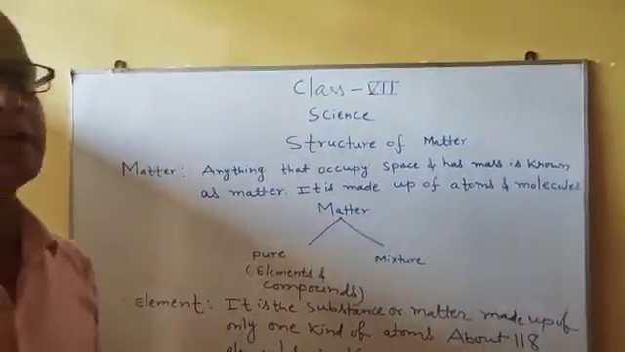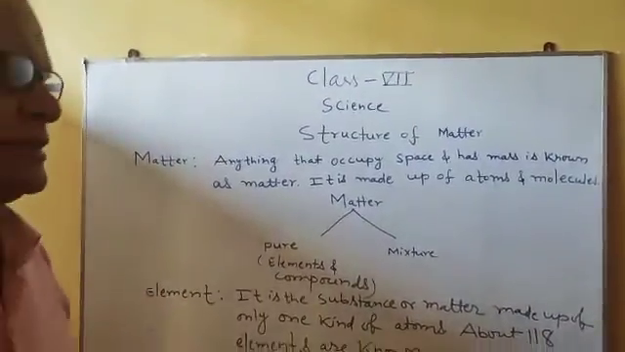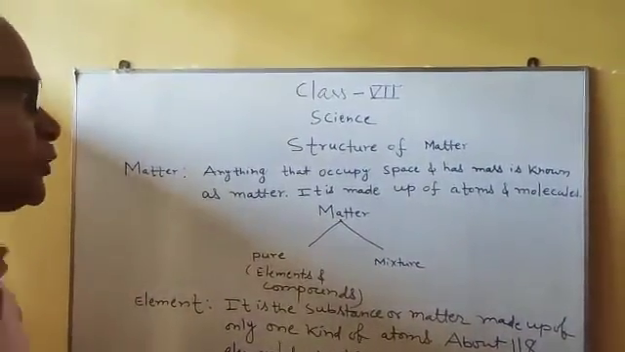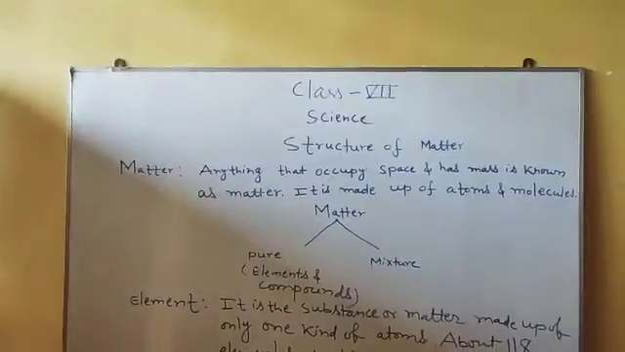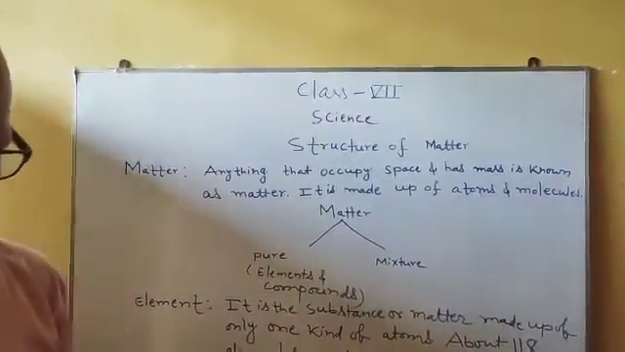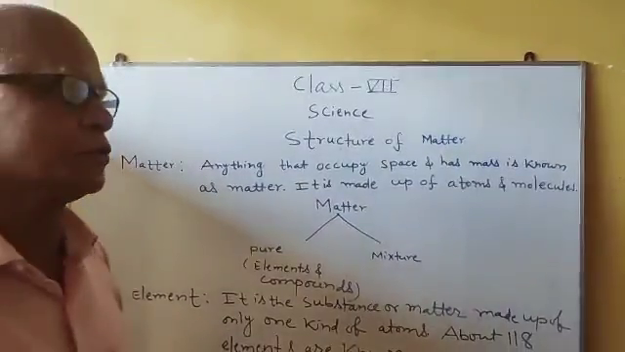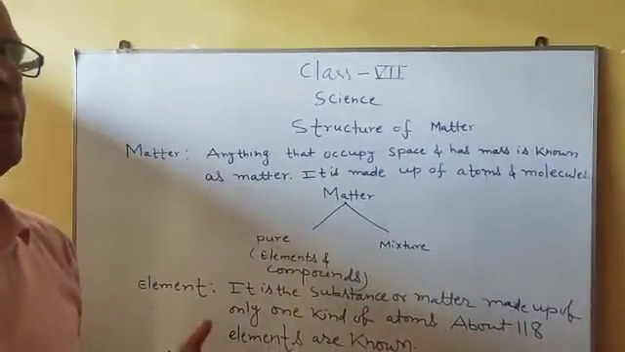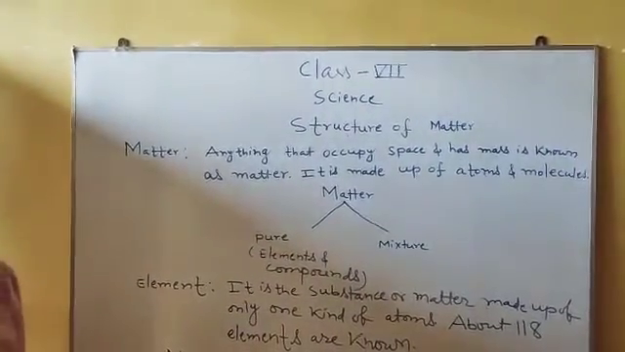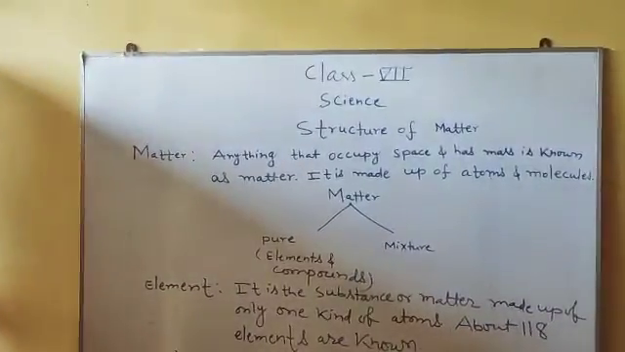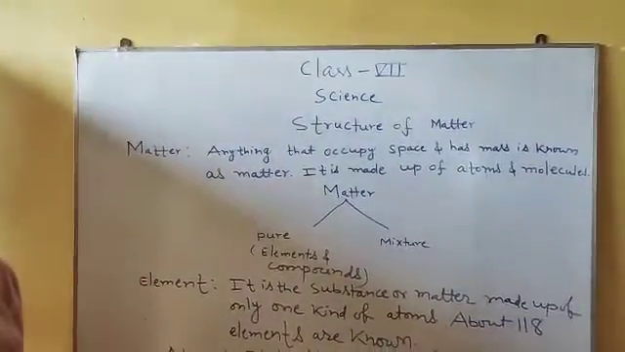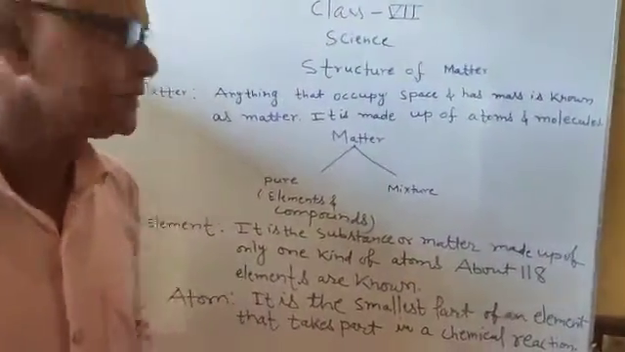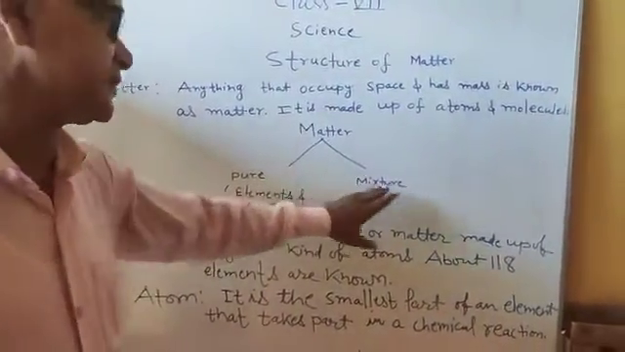You know, different kinds of things are found around us. Those substances are called matter, which occupy space and have mass. So for anything to be matter, we have to remember two things: it should have mass and it should occupy space. Every matter is made up of atoms and molecules. Matter is of two kinds, that is pure matter and mixture.